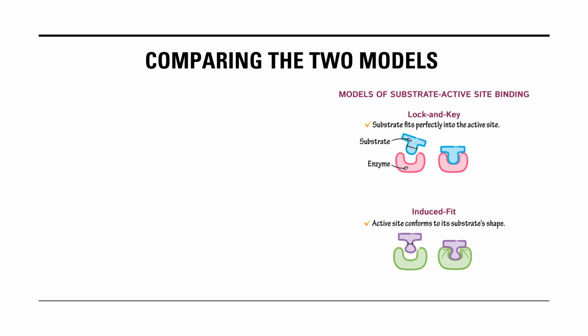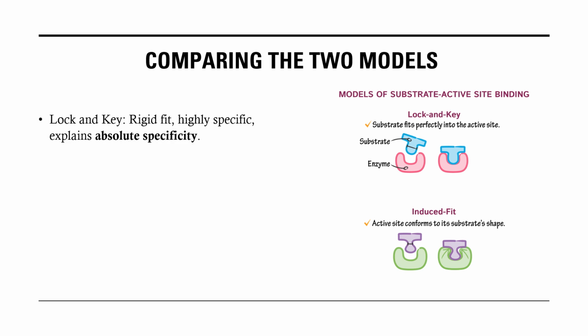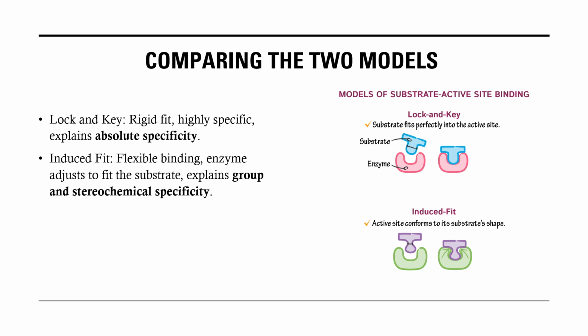If we take a moment to compare the two models, the lock and key is a rigid hypothesis. There's a rigid fit, it's highly specific, and it only explains absolute specificity. However, in the induced fit, the active site is flexible, so there's flexible binding, and the enzyme adjusts to fit the substrate, and it explains both group and stereochemical specificity.